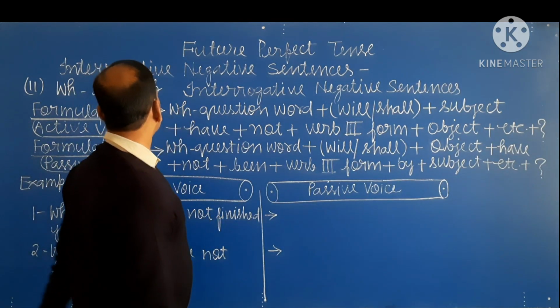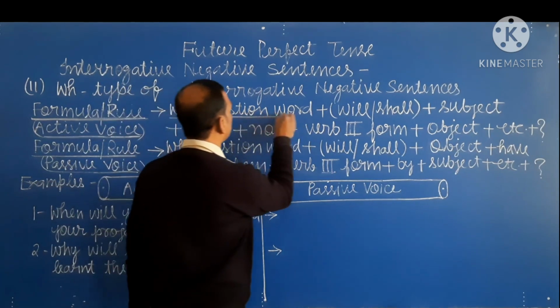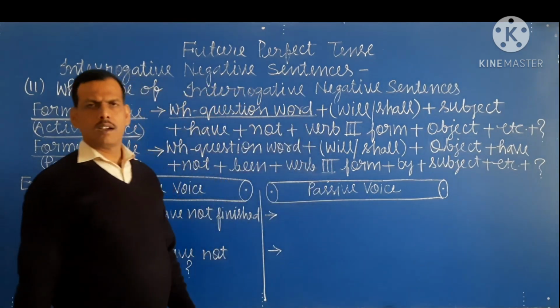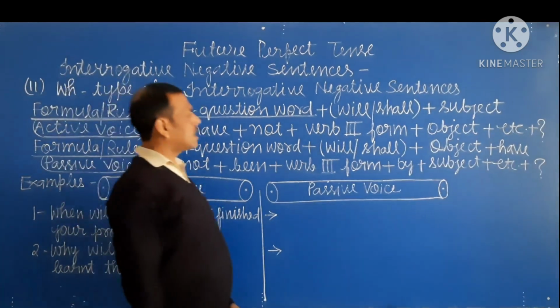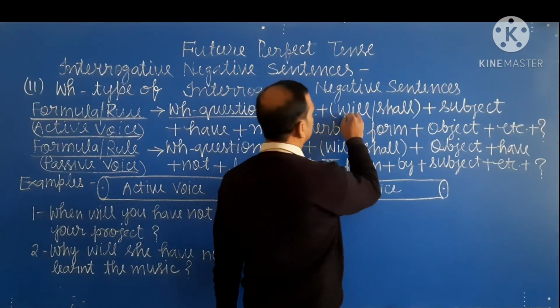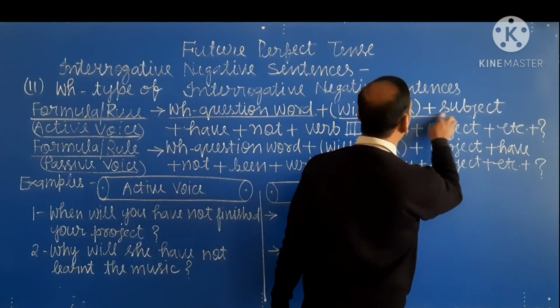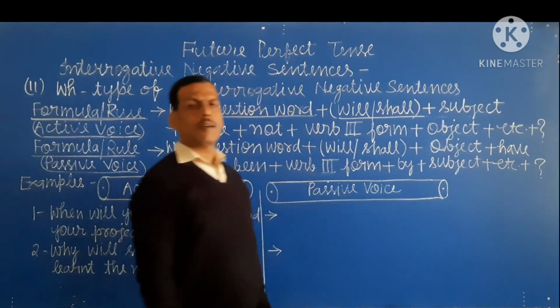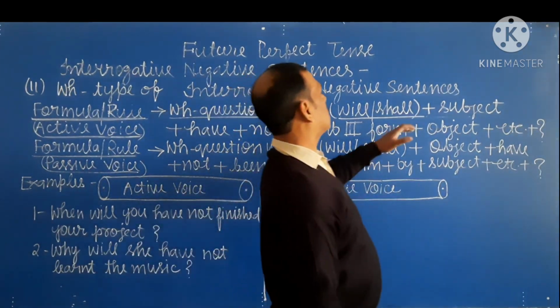So student, here first of all we write WH question word. WH question word को सबसे पहले राइट करते हैं, and after that will or shall according to subject. सब्जेक्ट के अकॉर्डिंग विल या शैल को राइट करते हैं.